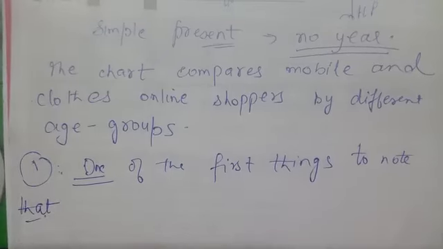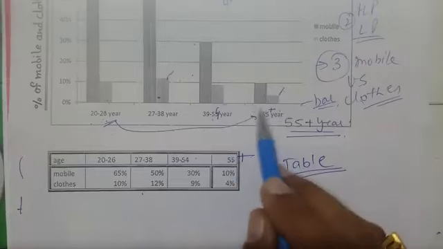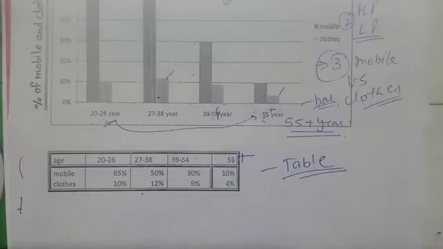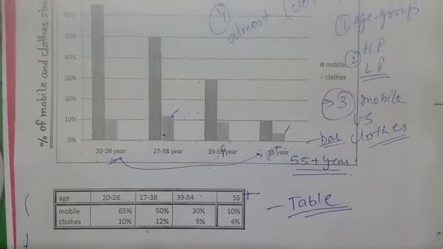Now check that we compare older people with the younger people. So older with the younger people, we have to work on this one.